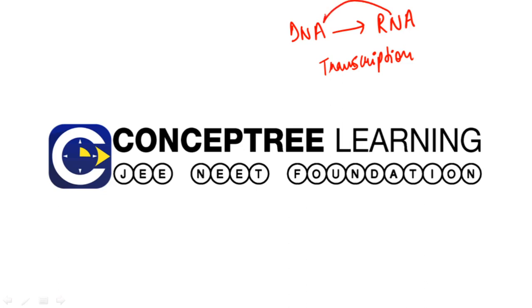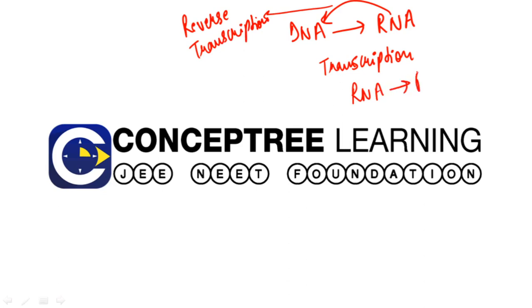Sometimes RNA is converted to DNA, and this process is called reverse transcription. So this process can be reversible. However, RNA to protein, a process called translation, is completely irreversible.